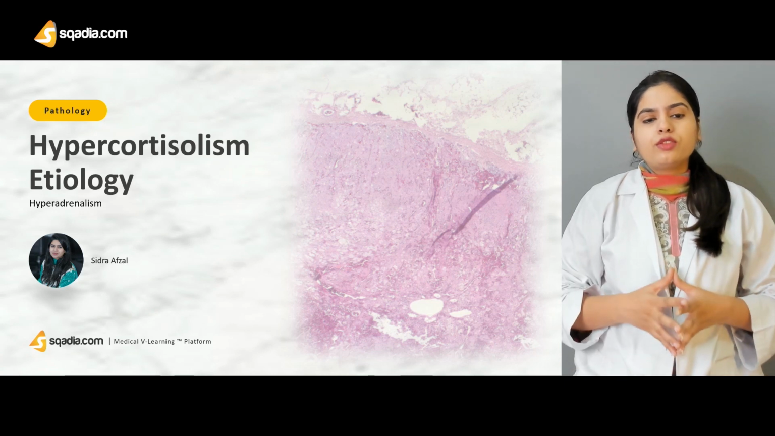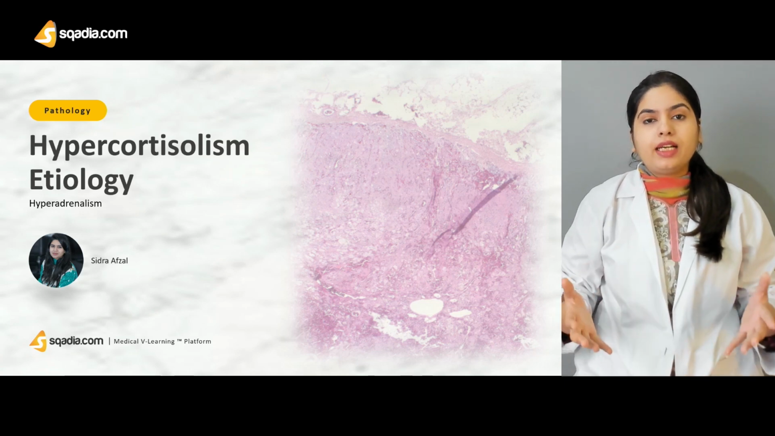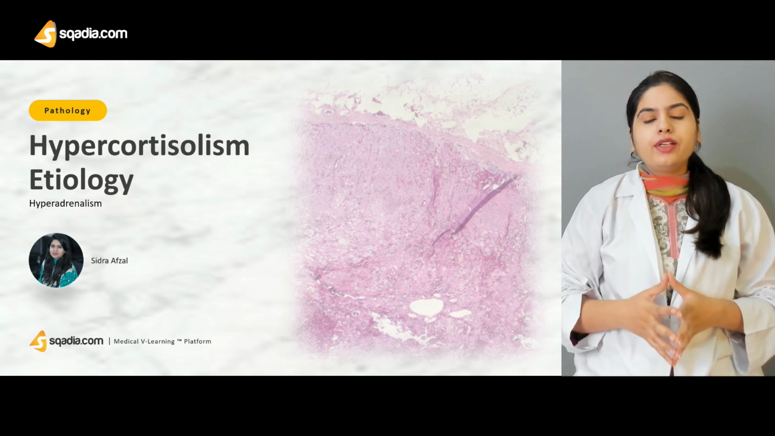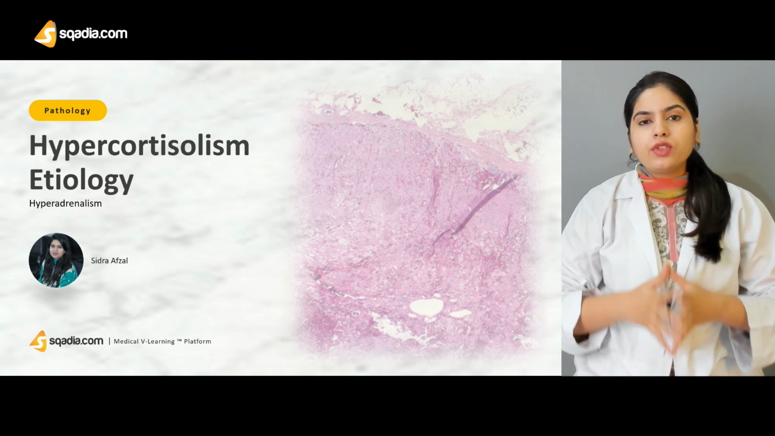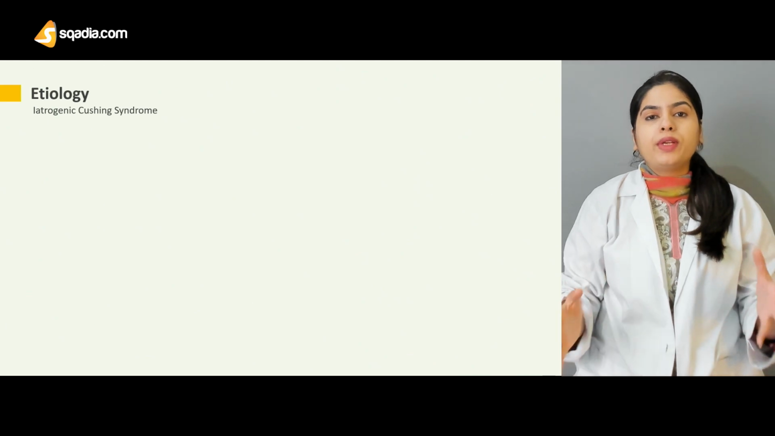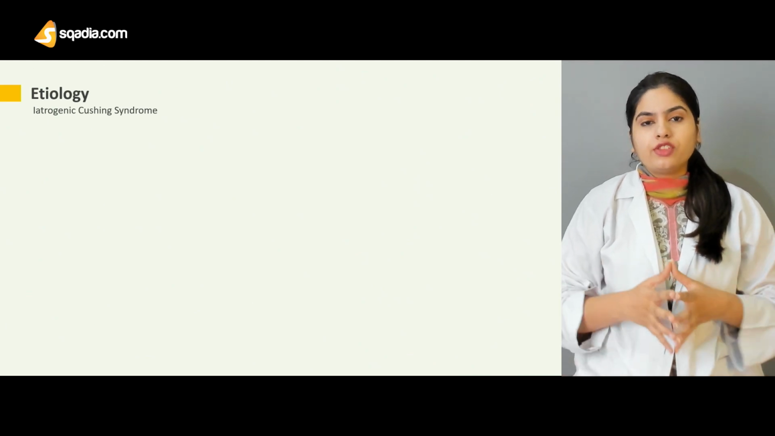There are so many causes of hypercortisolism. Among them, the exogenous cause is the most prominent one. So here we are now going to talk about the rest of the causes as well. As I told you, the first and most common one is iatrogenic Cushing syndrome.